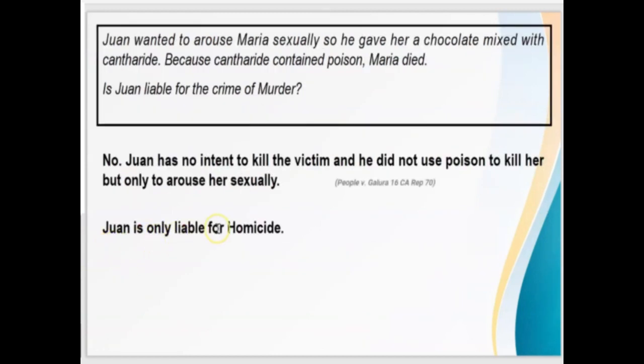Then one is only liable for homicide. Kasi namatay si Maria, although hindi murder, liable pa rin siya sa pagkamatay niya. So, the crime would be homicide.